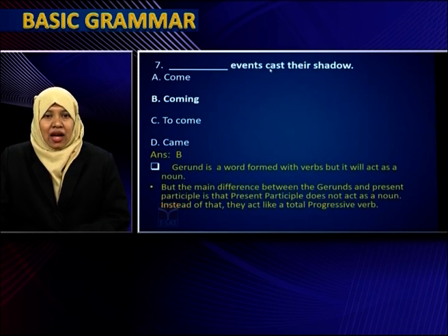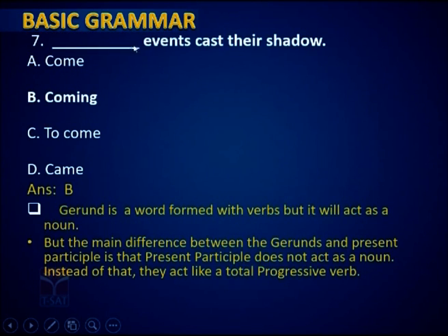Dash events cast their shadow. Option A, come. Option B, coming. Option C, to come. Option D, came.